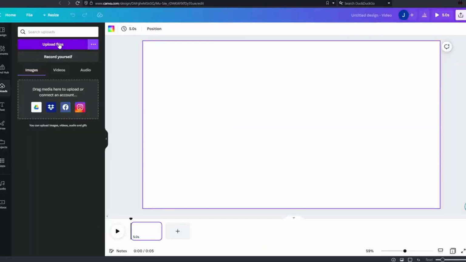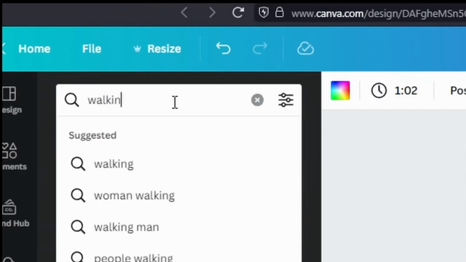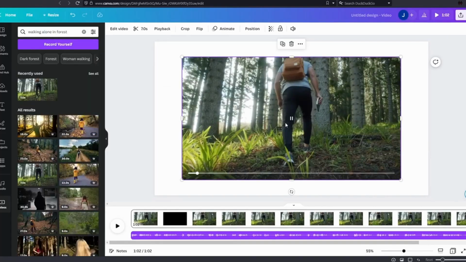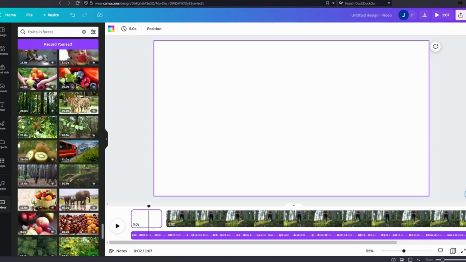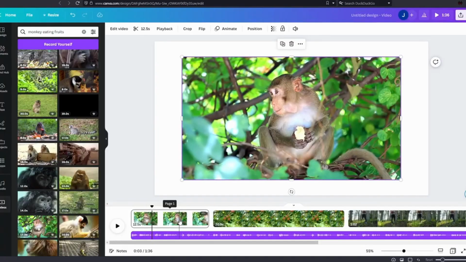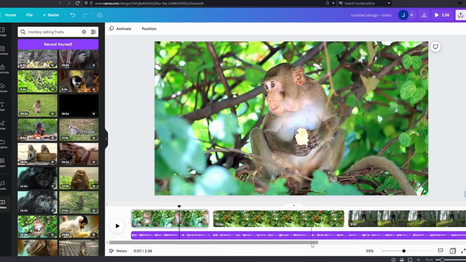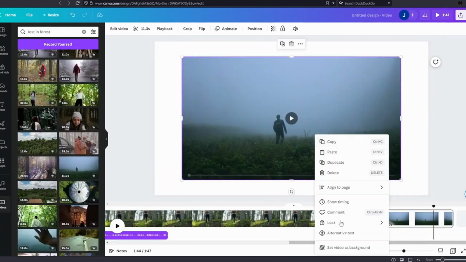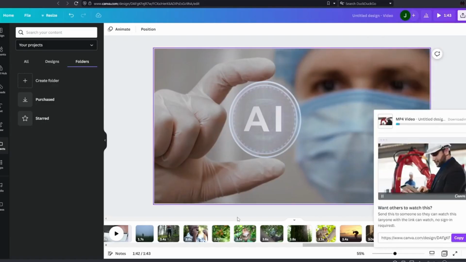Next, upload your audio file and search for the desired scene. Customize the video by selecting visuals. If you don't know how to access Canva for free, comment down below and I'll guide you or make a video on this topic. Once you have selected all your scenes, click on download.